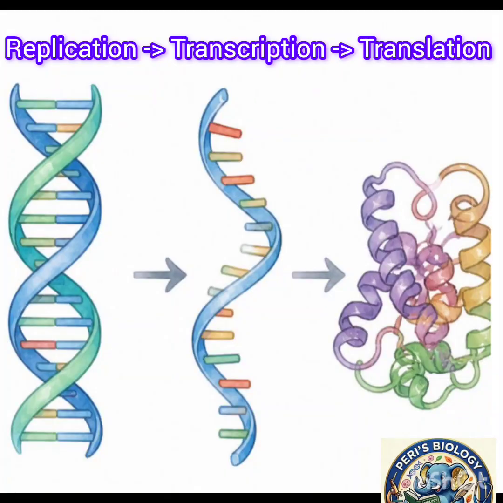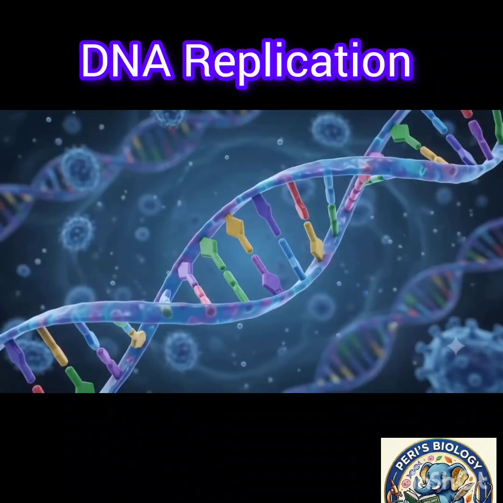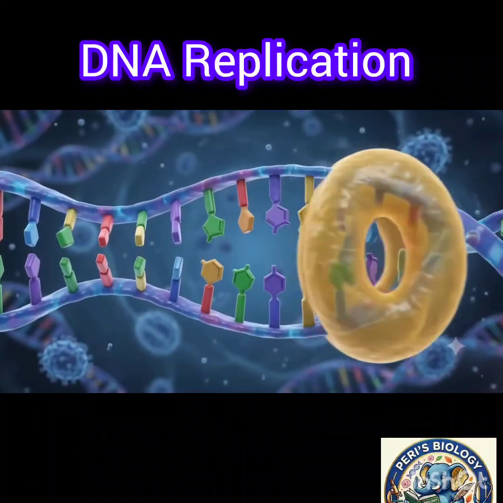The central dogma states that genetic information generally flows from DNA to RNA, and RNA to protein. When the information passes from DNA to DNA, it is called replication. The information passing from DNA to RNA is transcription. Information passing from RNA to protein is called translation. Copying the genome takes place in replication, reading the code occurs in transcription, and building the molecule takes place in translation.